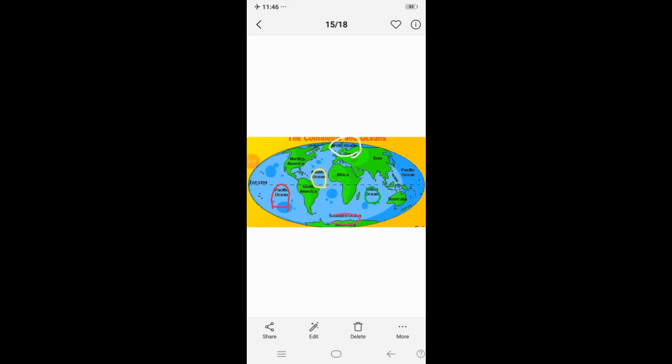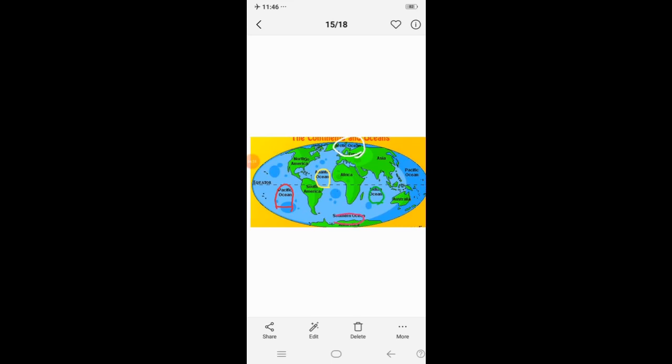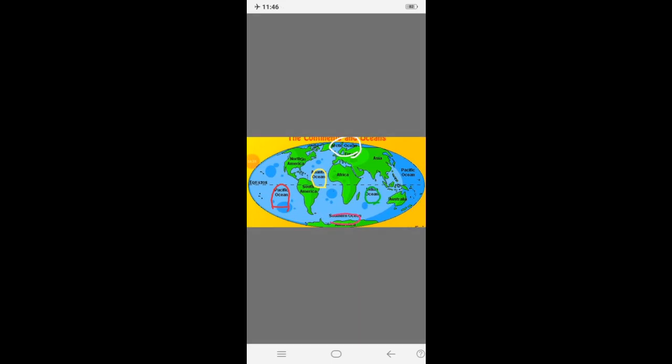Now let's see about the Indian Ocean. See, I have marked in green color, that is called the Indian Ocean. The shape of the ocean is almost triangular. In the north it is bound by Asia, in the west by Africa and in the east by Australia. What are the countries? Africa, Asia and Australia are bound.